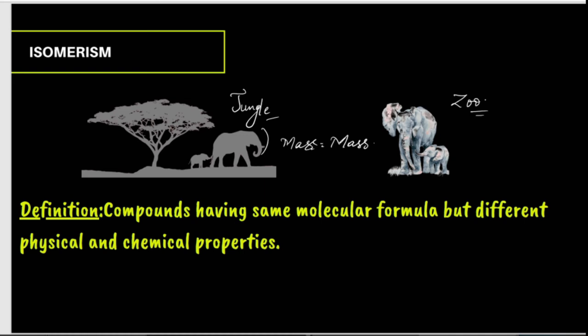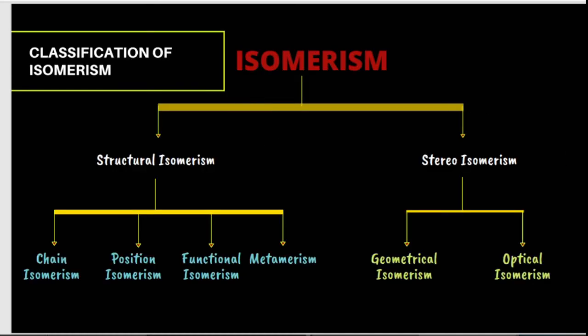Now let's move further with classification of isomerism. Isomerism is classified as structural isomerism and stereoisomerism. Structural isomerism is nothing but compounds having same molecular formula but different structural formula are called structural isomers, and this phenomenon is called structural isomerism. The types of structural isomerism are chain isomerism, position isomerism, functional isomerism, and metamerism.